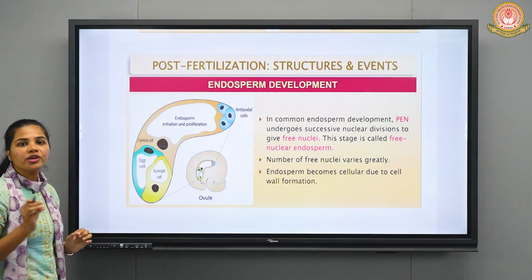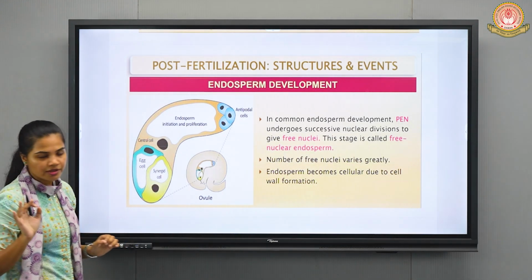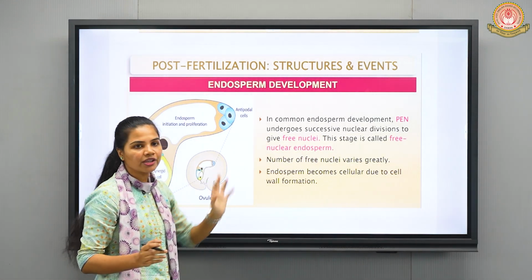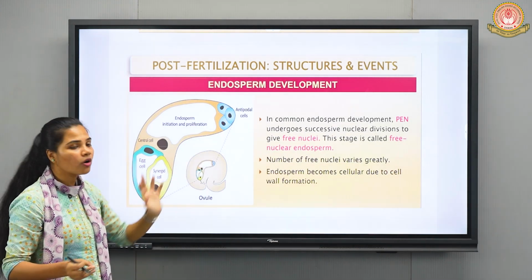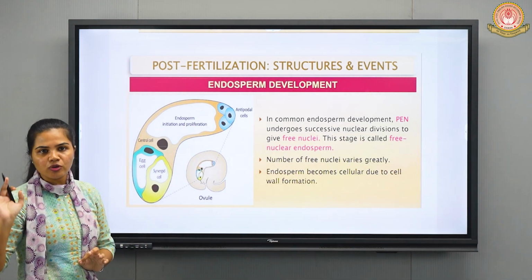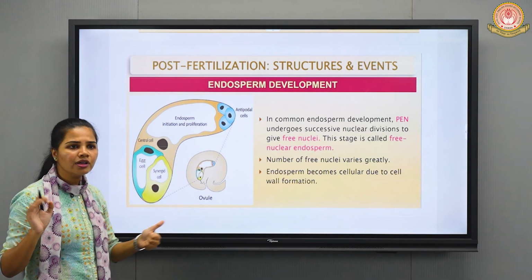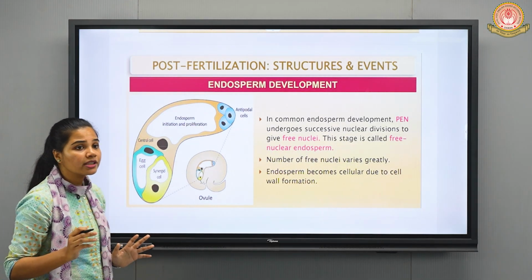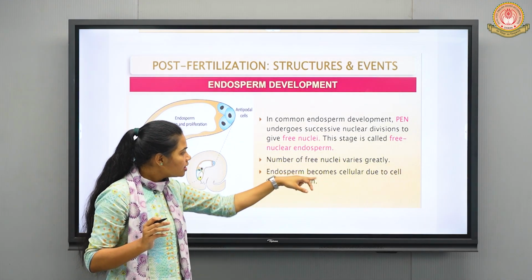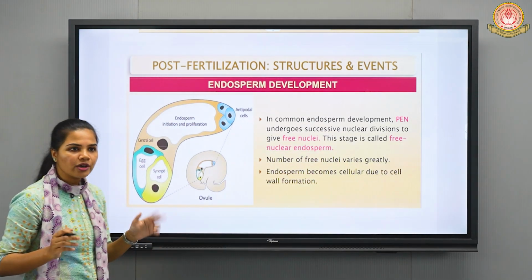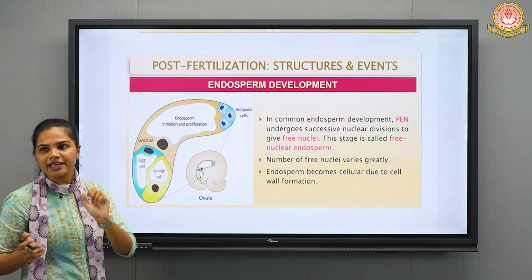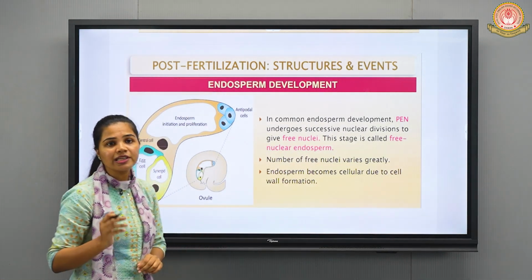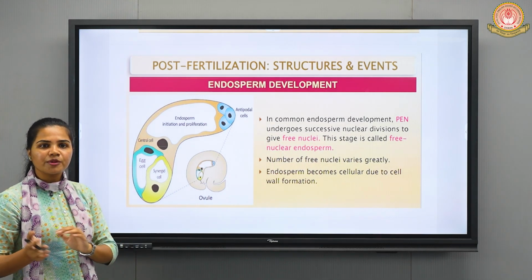Fine. Next, some other points related to this endosperm development are: this PEN, or you can say primary endosperm nucleus, undergoes successive nuclear divisions and finally it is going to give rise to free nuclei, which is further called free nuclear endosperm. We are going to deal with one example in which you will come to know about the free nuclear endosperm, as well as the next point, which is about the cellular endosperm. So that also we are going to study with the help of one example. Fine. So next point is, the number of free nuclei varies, obviously, right? It can vary from one species to another.